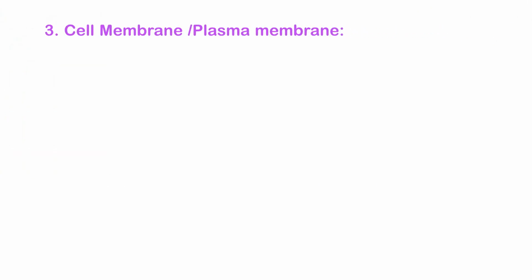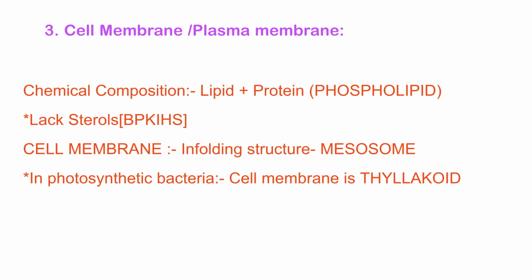The cell membrane, also known as the plasma membrane, is chemically composed of lipids and proteins, specifically phospholipid. It lacks sterols. The enfolding structure of the cell membrane is the mesosome. In photosynthetic bacteria, the cell membrane is the thylakoid.